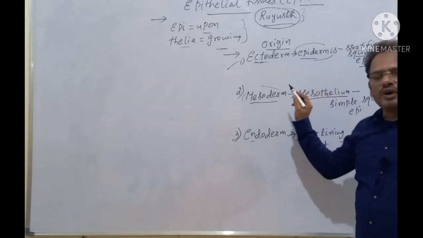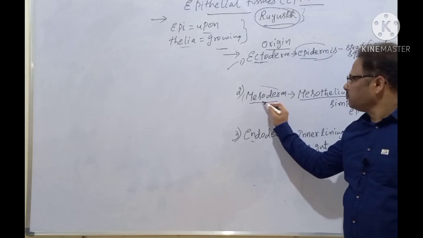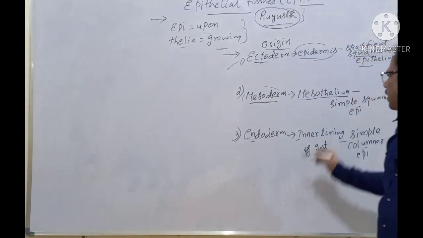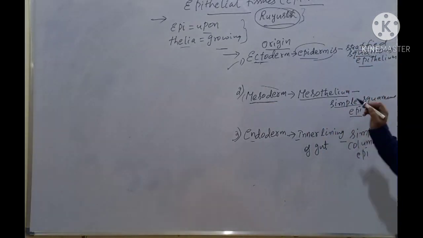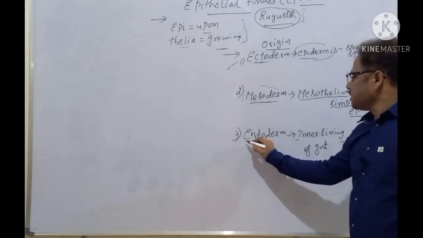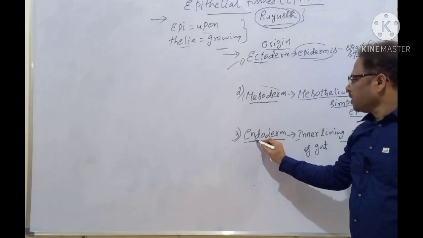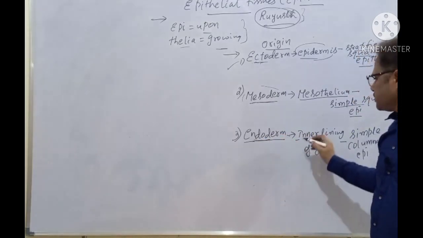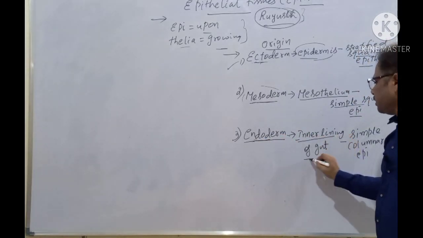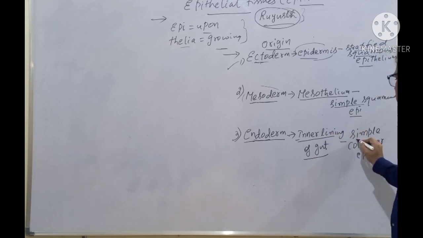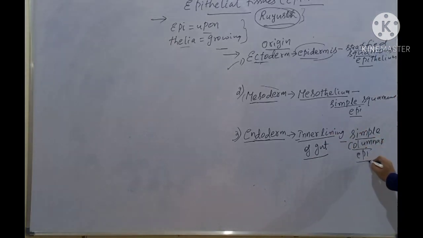Mesothelium is an epithelial tissue which is derived from mesoderm. And it contains a simple squamous epithelium. Clear? Next one, some cells of the epithelial tissues are derived from endoderm also. And what is an example? Inner lining of the gut. Example is simple columnar epithelium.